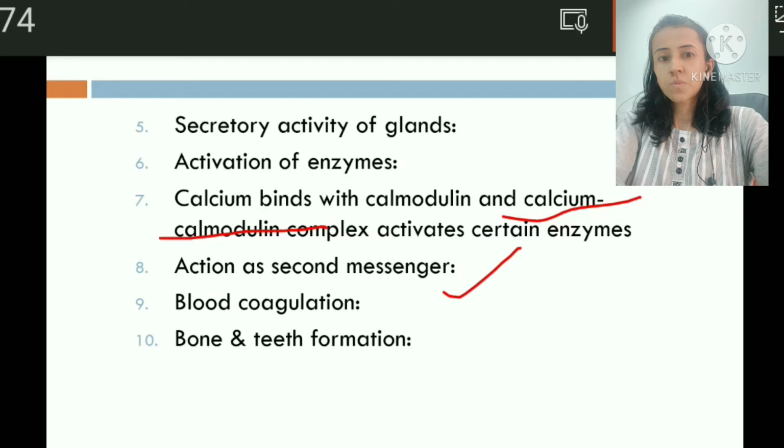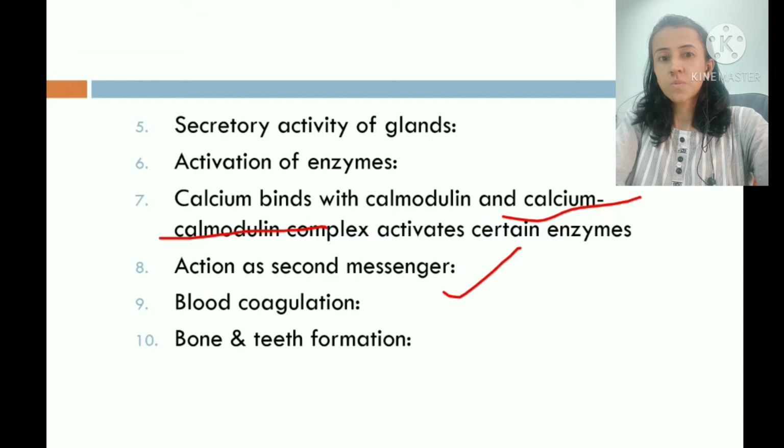First, that is for neuronal activity. Second, skeletal muscle activity. Third, cardiac activity. Fourth, smooth muscle activity. Fifth, secretory activity of glands. Sixth, activation of various enzymes. Seventh, calcium calmodulin complex that activates various enzymes. Eighth, calcium ions act as second messenger. Ninth, for blood coagulation. Tenth, for bone and teeth formation.